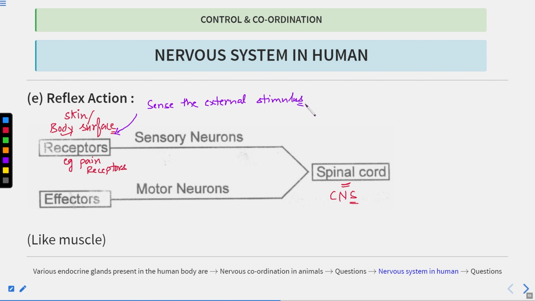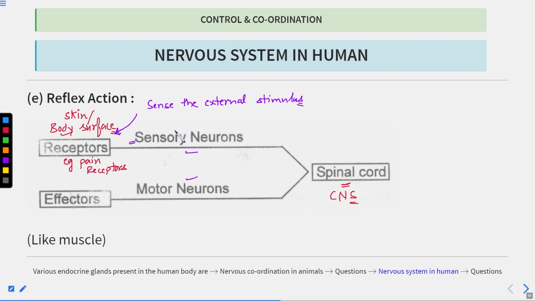Earlier I showed you one kind of stimulus: whenever your hands or fingers touch a hot object. And then what happens? The sensory neurons. We have already discussed that neurons are basically of two types, sensory and motor neurons, and another one is the interneuron that connects the sensory and the motor neuron.